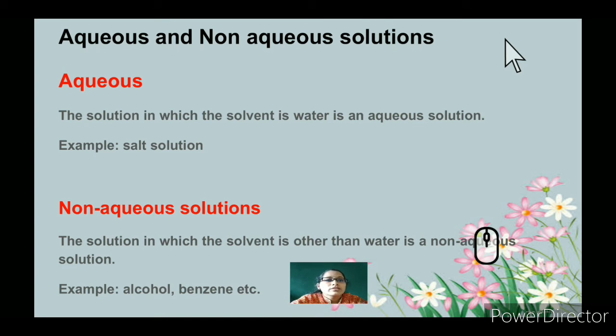So here, in aqueous solution, we almost always take water as the solvent, and whatever we dissolve gets completely dissolved, like salt, sugar, etc. And that particular solution is known as an aqueous solution. Non-aqueous solution: if we add water, it doesn't dissolve. Whichever solvent we take other than water, it is a non-aqueous solution. Examples are alcohol and benzene.